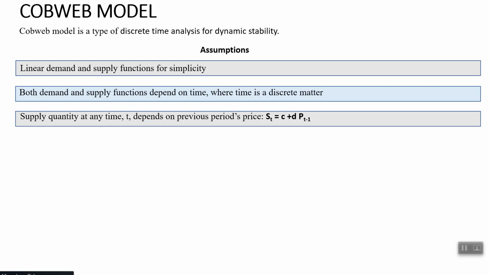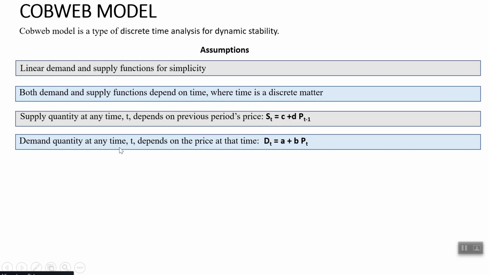So the producer will produce quantity based on the price of that good in the previous time period. So the supply curve will be S_t = C + D P_(t-1), where P_(t-1) is the price of the previous period and S_t is supply of the current period.